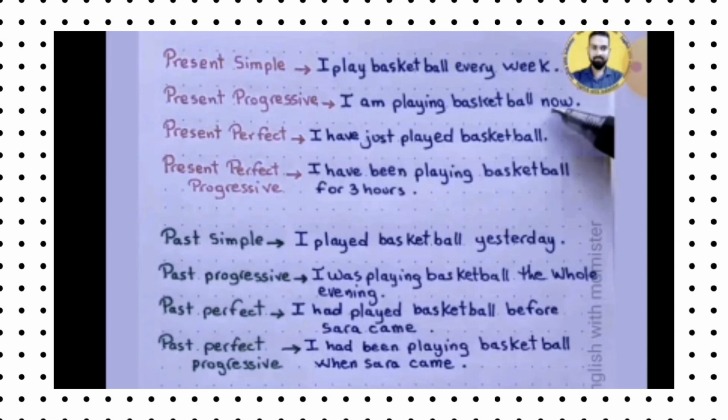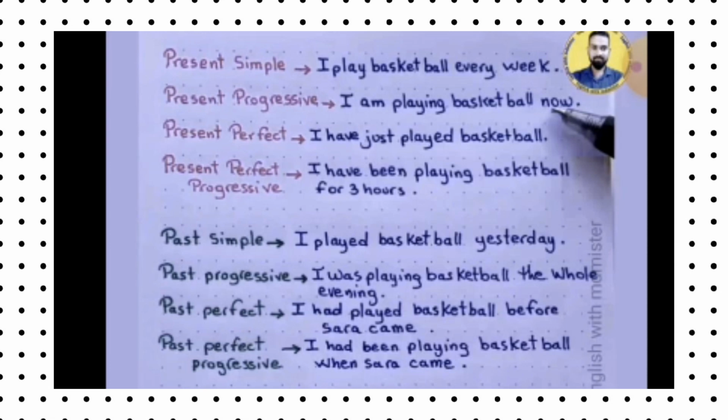And the third one is present perfect tense. One of the main uses of present perfect tense is to describe events that happened in the past, but whose effect is still manifest now, and whose effects come up to the present time. So it is important to use present perfect tense in such conditions. When we see its structure, "I have just played basketball."